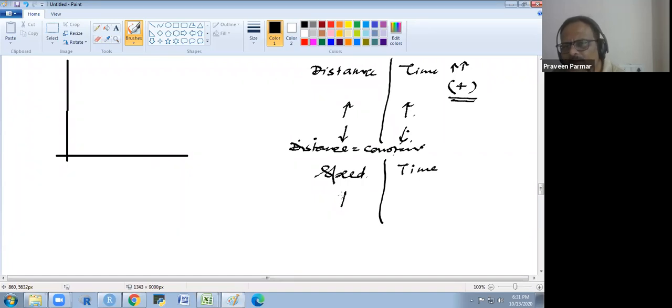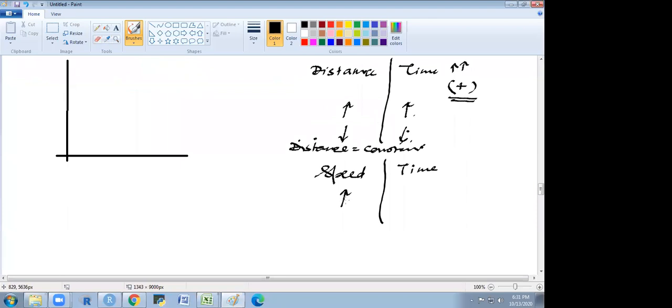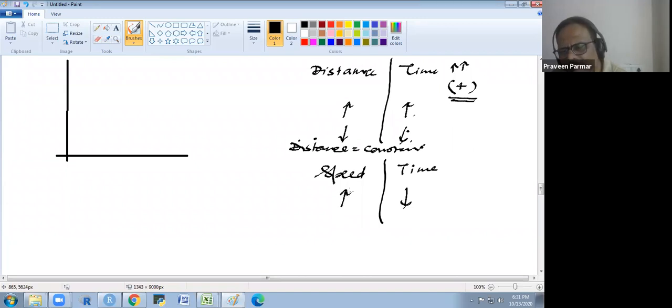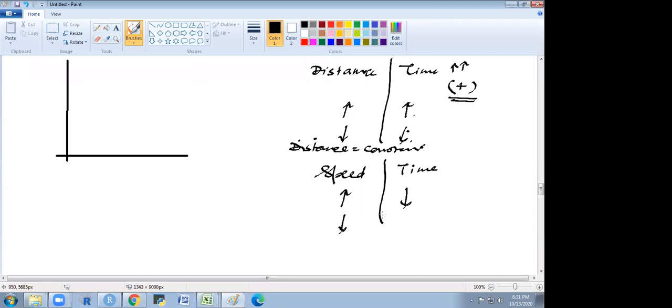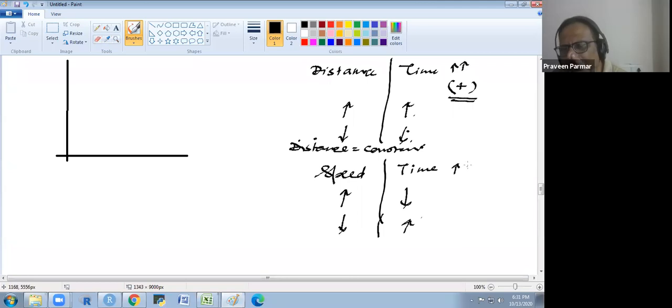If you increase the speed, will the time taken be more or less? Decrease, sir. Time will decrease. If you increase the speed, the time to reach somewhere will decrease. And if you decrease the speed, the time will increase. So if it is in the opposite direction, where one variable goes upward and the other goes downward, then it is a negative correlation. Does that make sense to everyone?